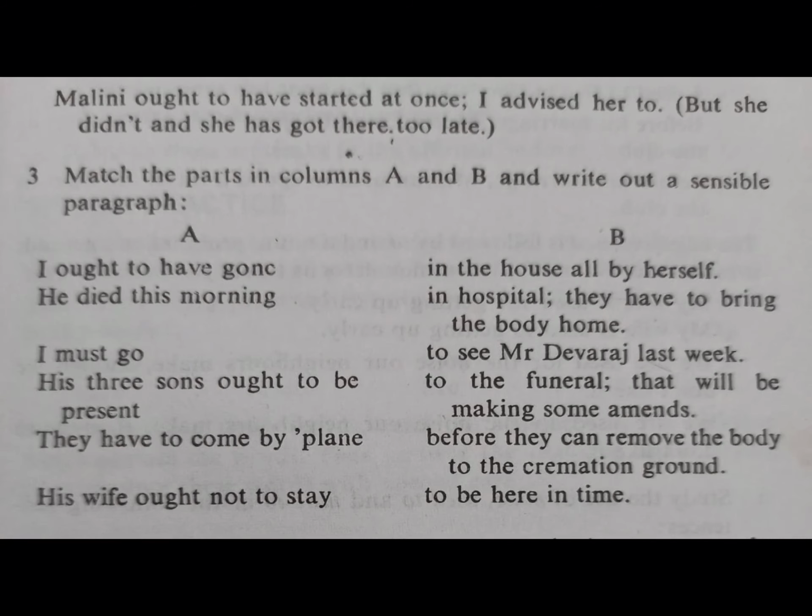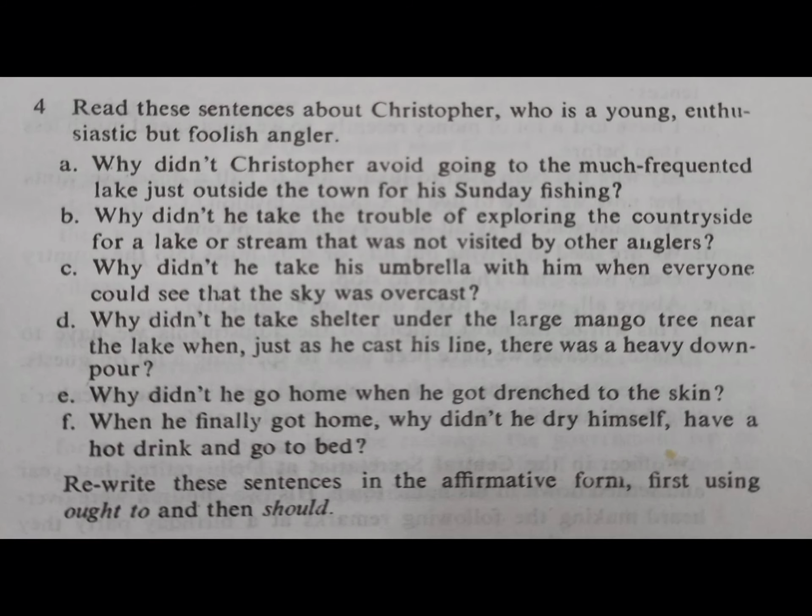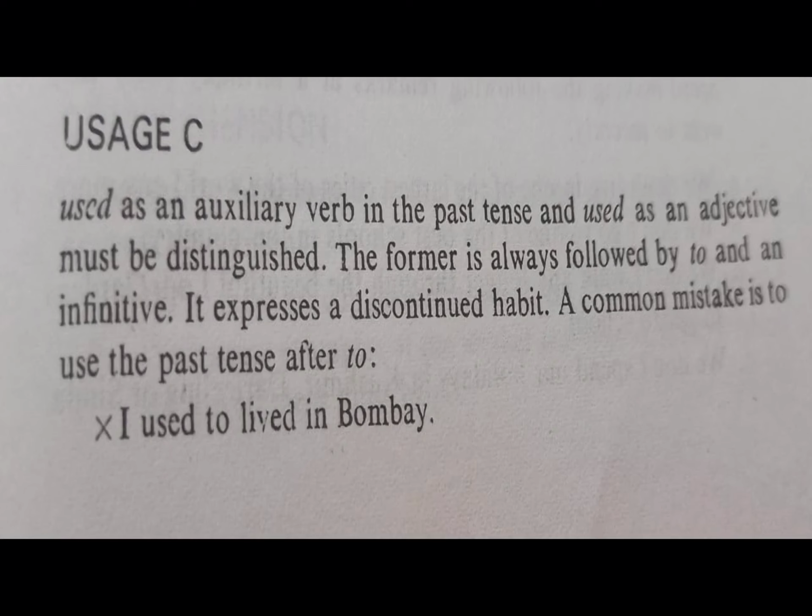I want to tell you one thing. What is angler here? Foolish angler. Who is an angler? An angler is a person who goes fishing with line and hook.